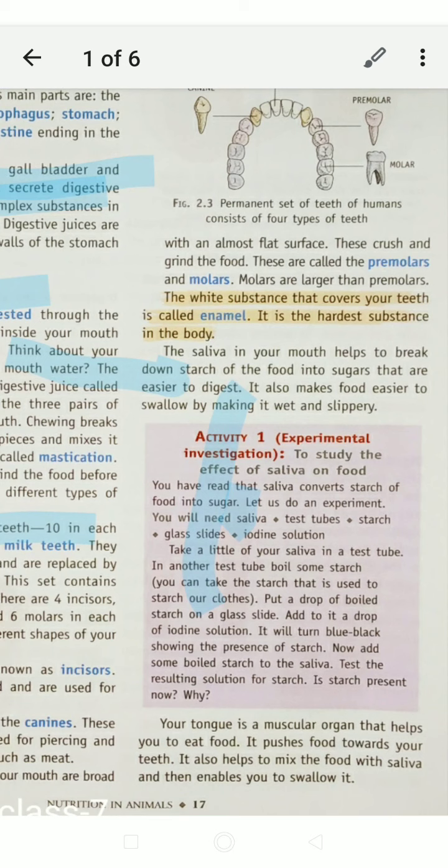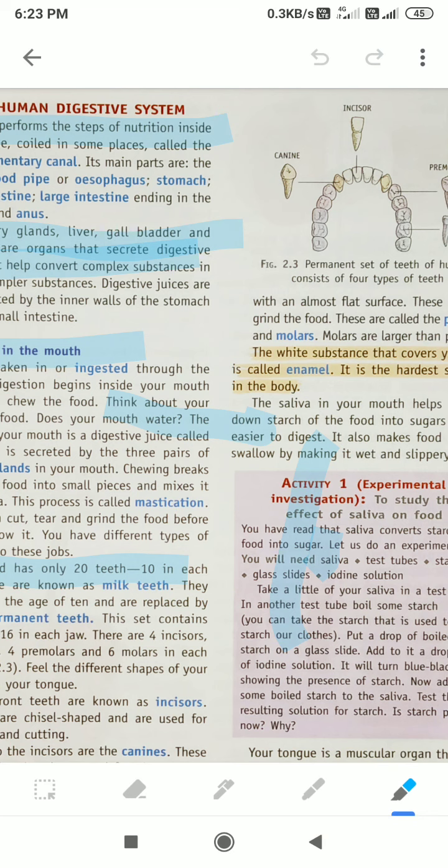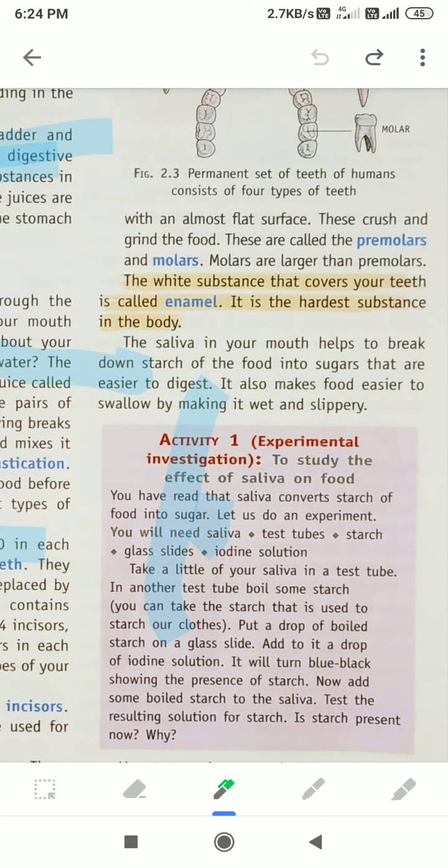The white substance that covers our teeth is called enamel. It is the hardest substance in our body. The saliva in our mouth helps to break down starch, like carbohydrate and all, into sugar. The saliva breaks down the starch to sugars.